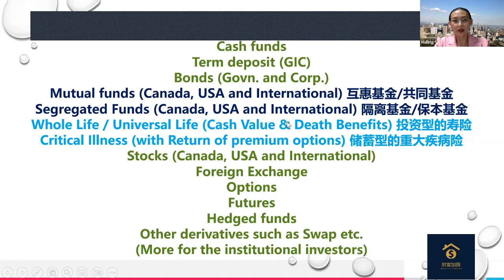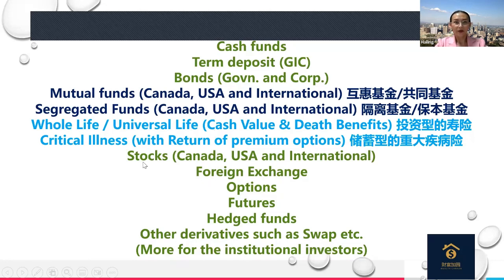And the blue portion is where we can help people. In the bank, people put money into mutual funds. In the insurance companies, we put it into a safer portfolio. Segregated fund means what? It guarantees the principal upon maturity and upon death. Of course, you wouldn't be able to buy whole life or critical illness insurance inside your RRSP. However, I just like to mention that even though those are insurance products, they are saving and investment tools for you, and they can also save income tax. But those holdings are not able to be put into the RRSP. Just would like to highlight that, okay?